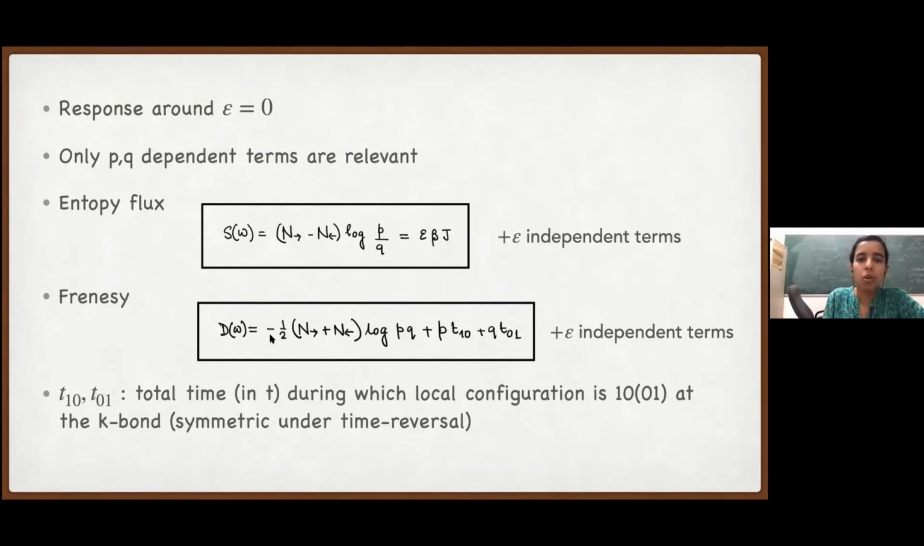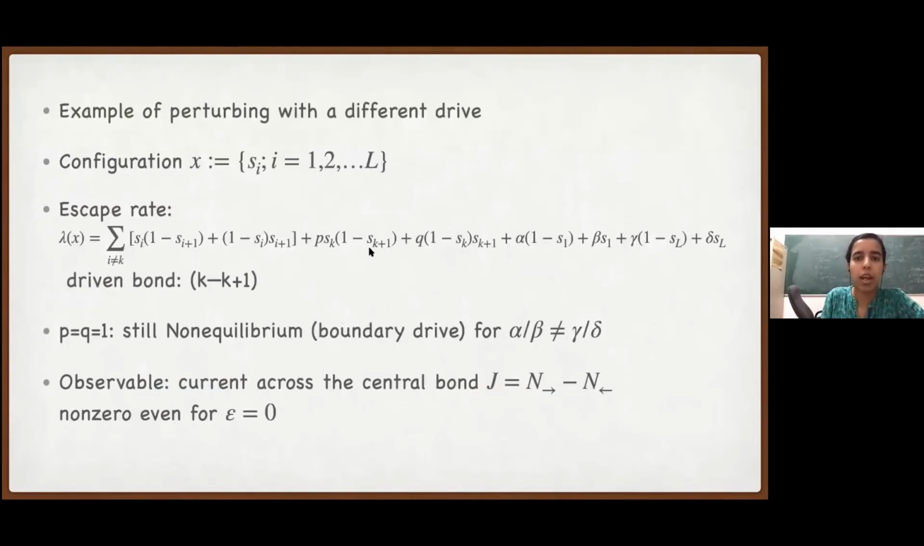For frenesy, the first term is very similar again. We look at all the transitions across this bond. Each of them will contribute log PQ. So we have minus half the total number of jumps times log PQ. Now the integral over the escape rate that we had, the integral of lambda x_s, is a bit different. If we look at the escape rate, we have to integrate over some time t and then again take the derivative with respect to epsilon.